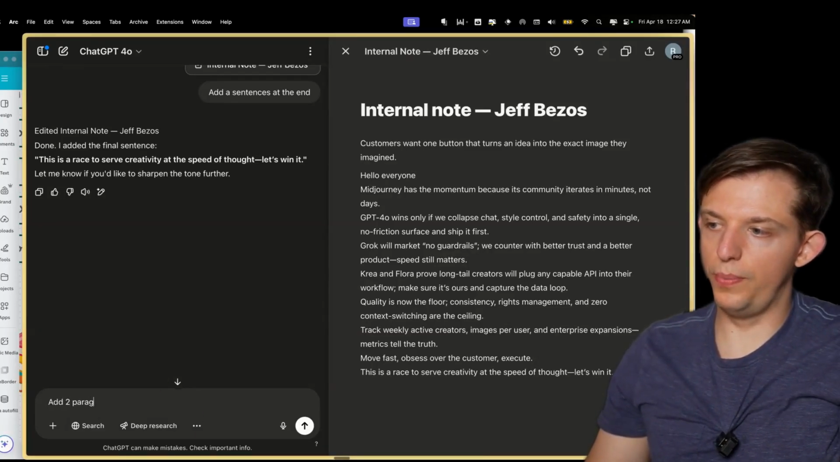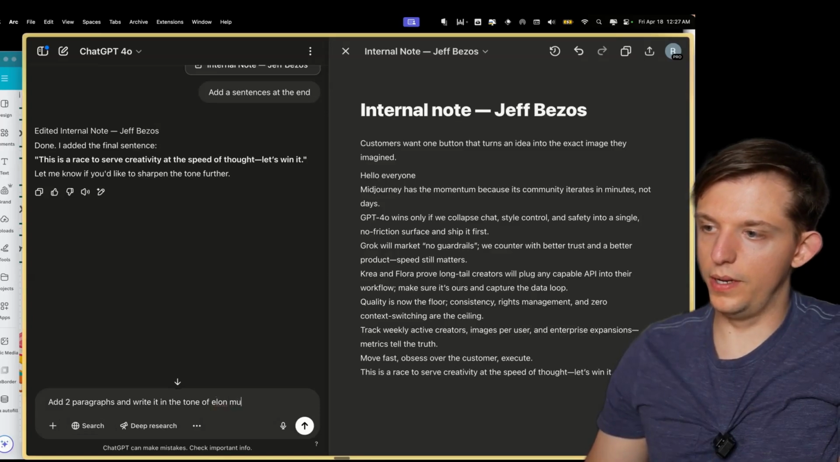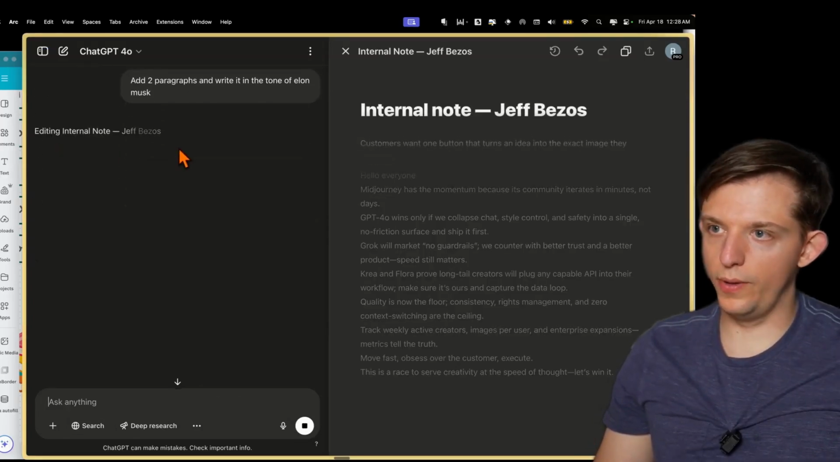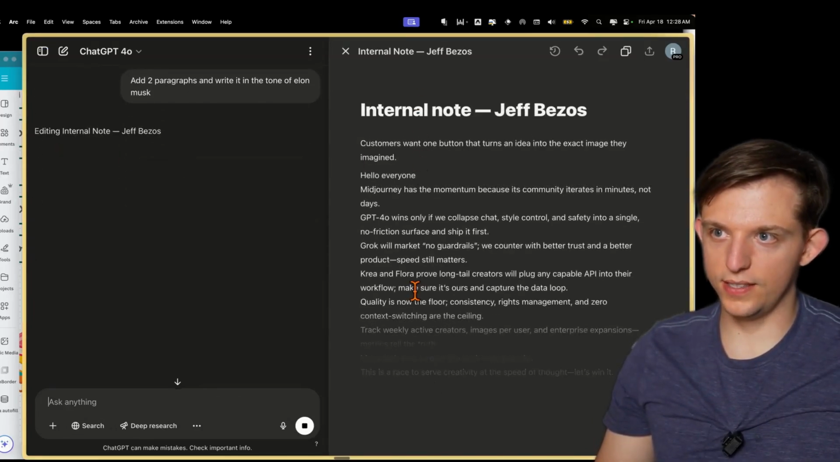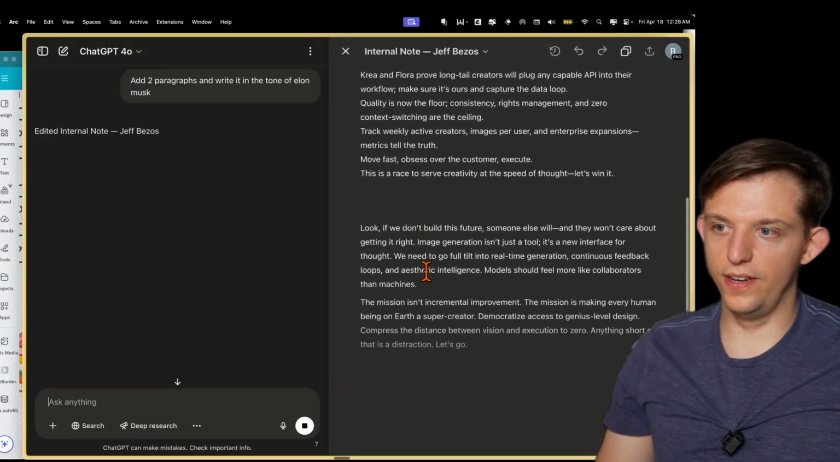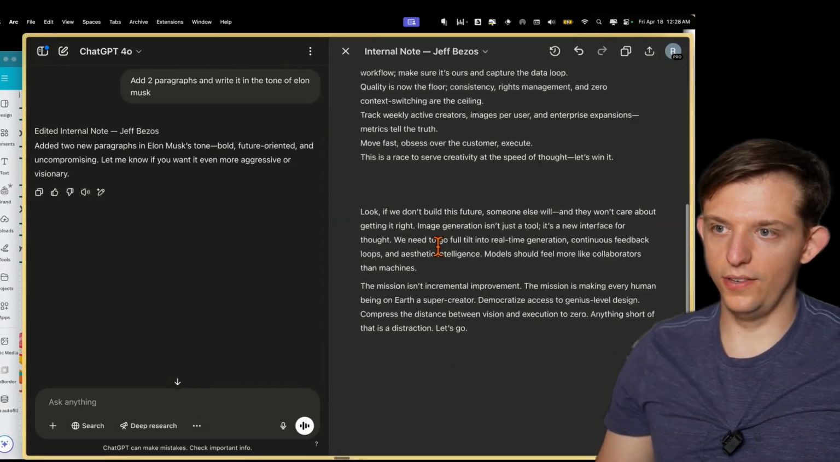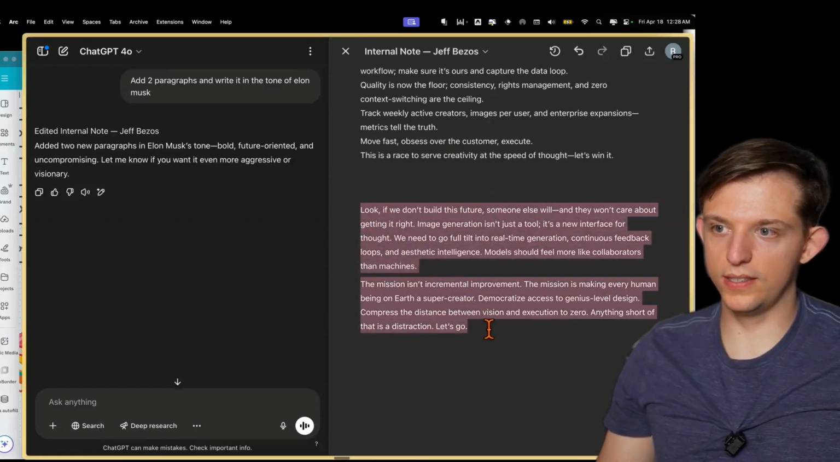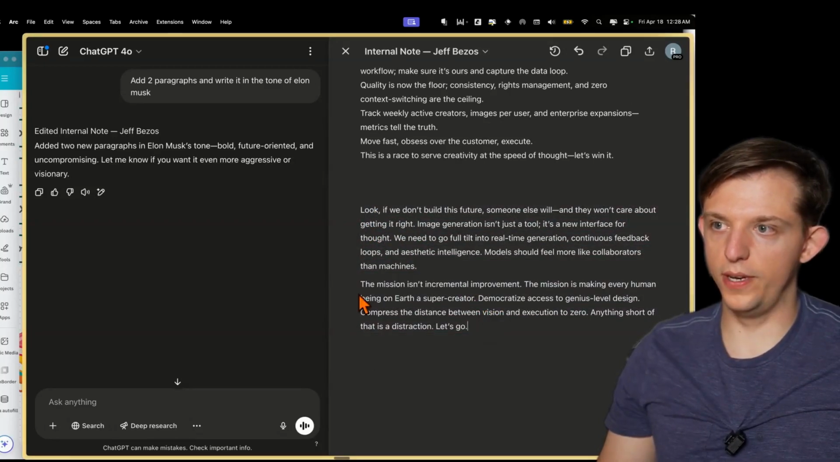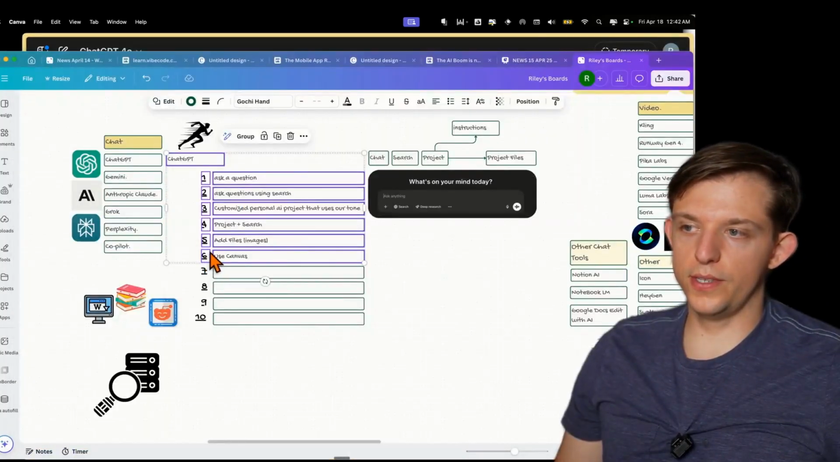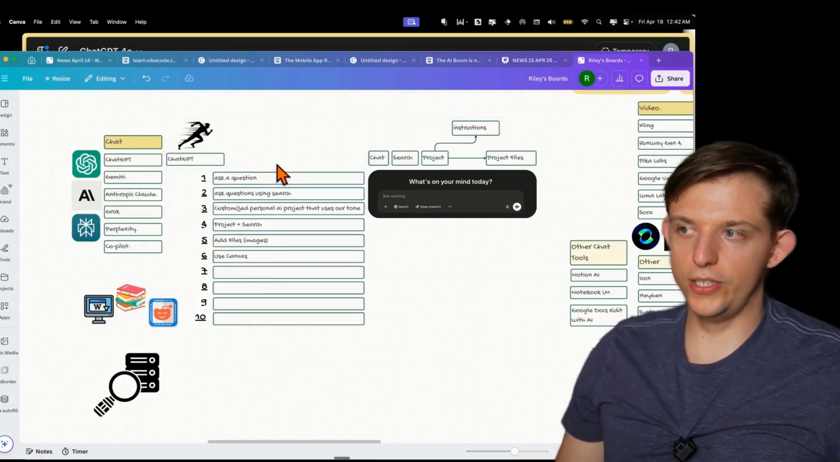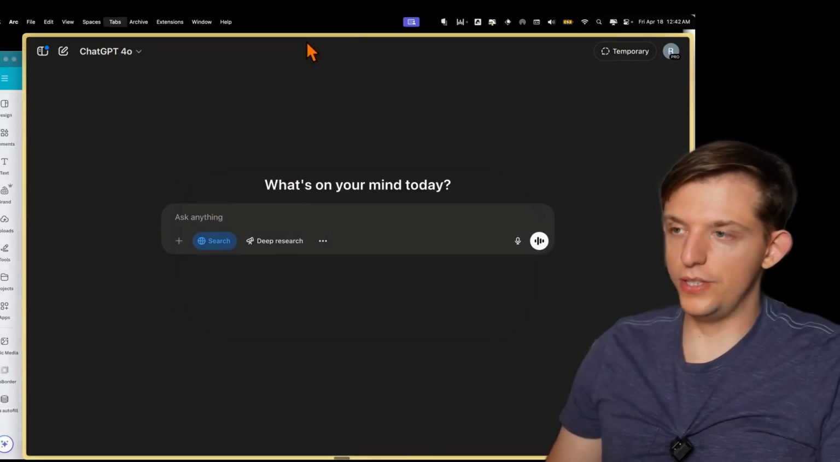add two paragraphs and write it in the tone of Elon Musk. And now it will edit it, and you can watch it edit this, which is a very fun and interesting thing. And you can see here that this is a much more direct Elon Musk style voice. And so here are those 6 use cases for ChatGPT. However, I do want to mention that